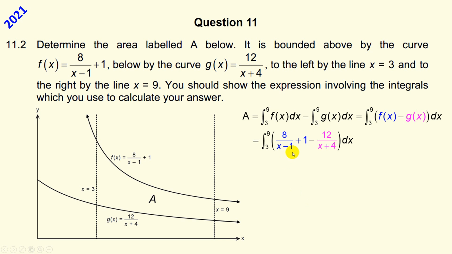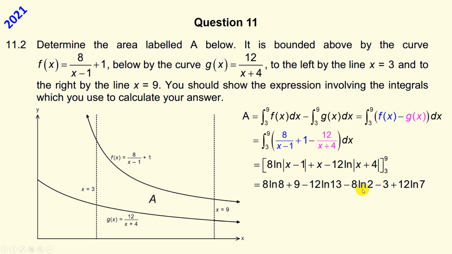Now I've substituted the values and I've integrated. And it's from 3 to 9 because it's a definite integral. Notice we don't need a c because this is a definite integral. Substitute the 9 in, substitute the 3 in, and use a calculator to find your answer. 9.66 units.